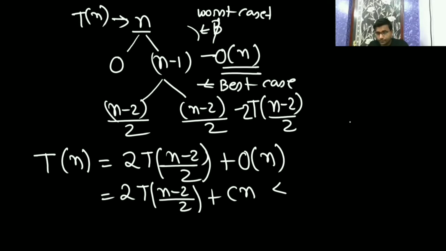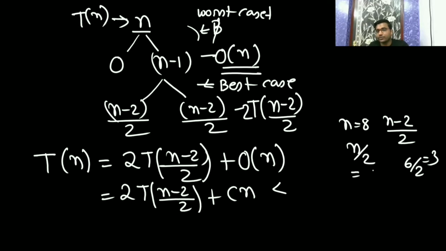Because if you take n equal to 8, then n by 2 is 4, and (n minus 2) by 2 is 6 by 2, which is 3. Now in place of T of (n minus 2) by 2, I am writing 2 T of n by 2, to solve this recurrence relation.